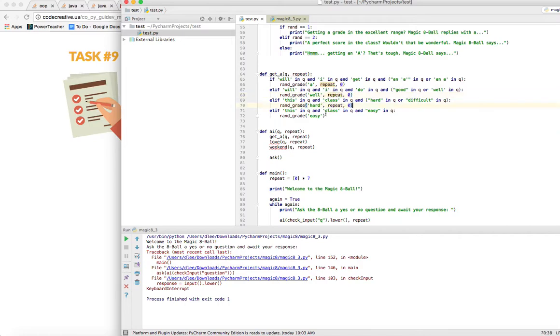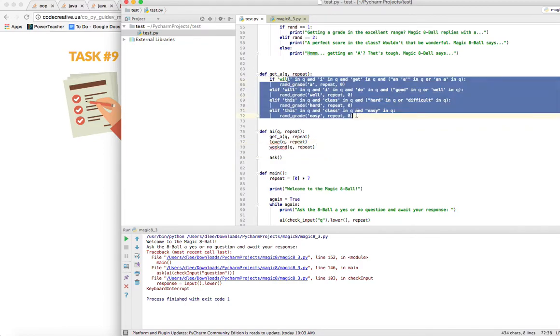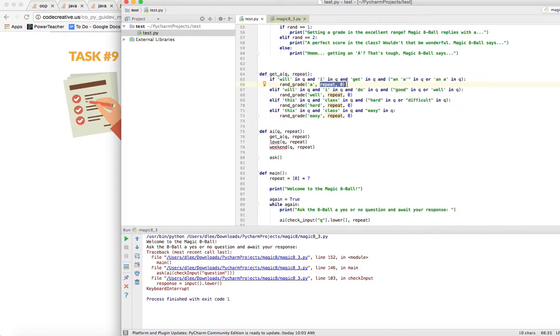Okay, so we're going to do that for all of these guys, here, there, or there. And if we did have the love function defined, we would do the same thing here. We would add repeat and the index to the function call that's going to answer the question. But the index is not going to be 0 for this one. The index here is going to be 1. The index here is going to be 2, and so on.